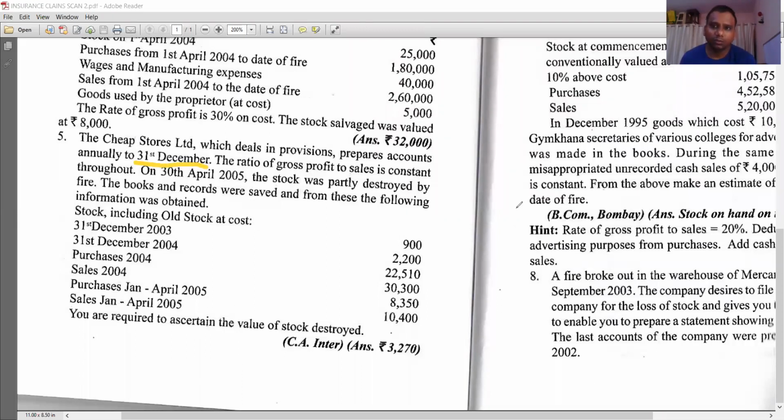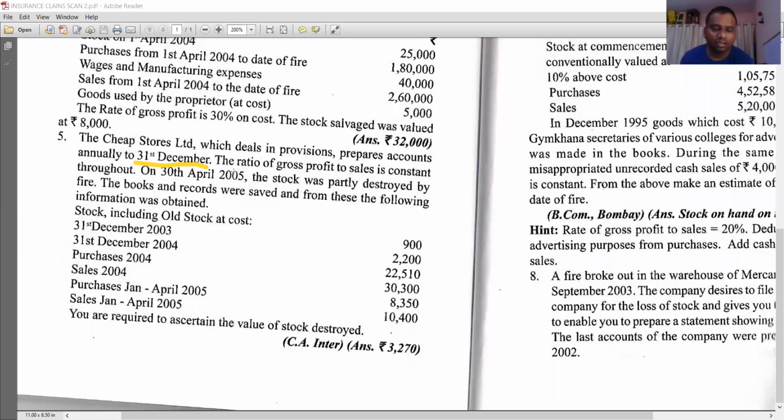31st December. Okay. Next, the ratio of gross profit to sales is constant throughout. Students, here there is no information regarding gross profit ratio. If there is no information regarding gross profit ratio, then you have to calculate it. Is it clear? How we will calculate that we will see.